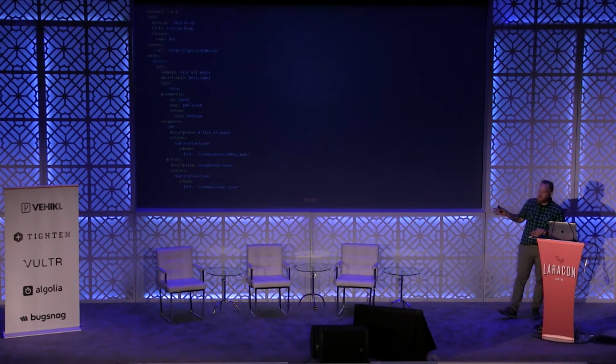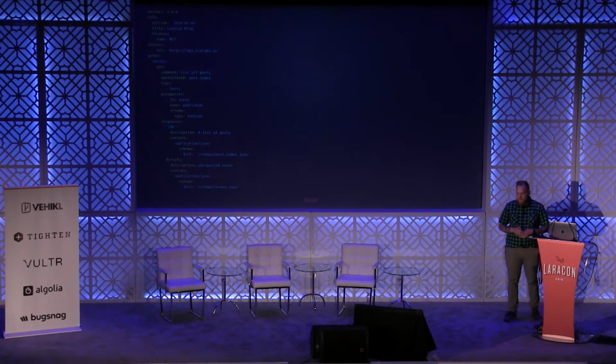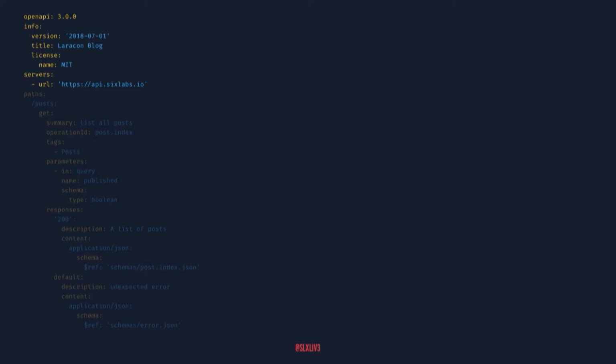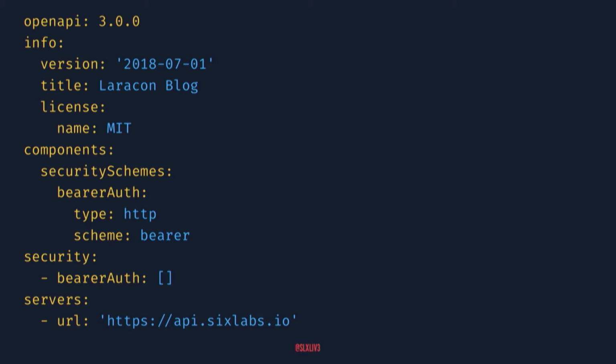I know this is probably pretty small. We'll step through it a little bit. This is the first section of OpenAPI. It contains a lot of the metadata about our API, including authentication, the title, and any sort of generic information you want to put with your API. I've got 15, 20 paragraphs of different documentation that I want to be part of my API and part of the documentation generation. All of that goes up here in the header.